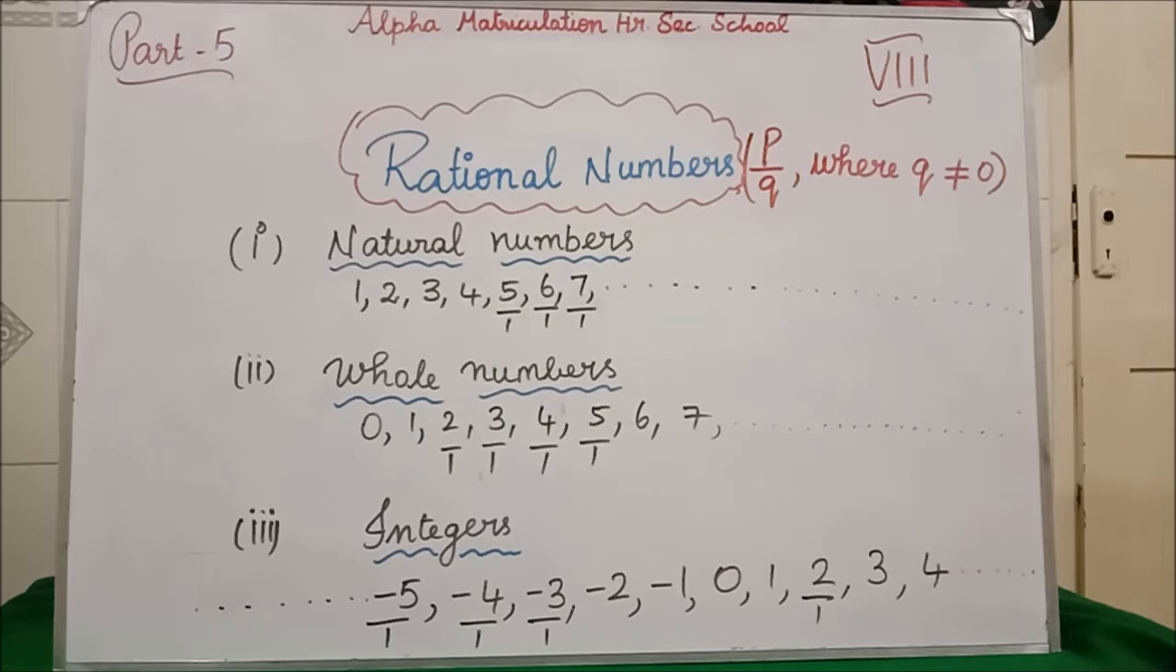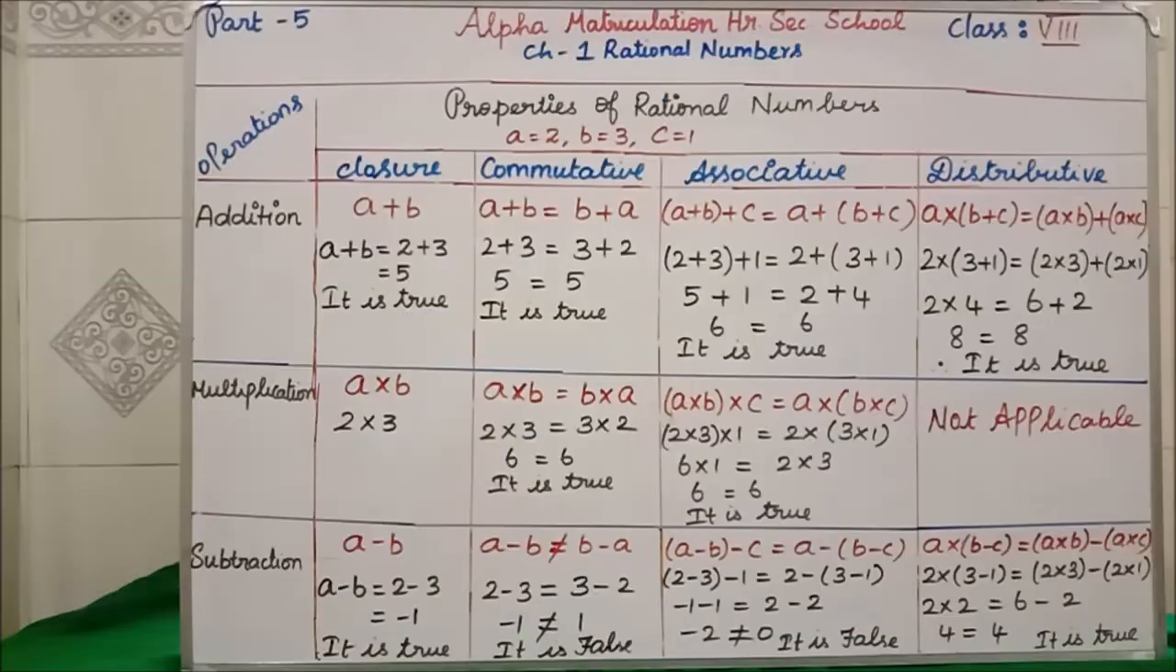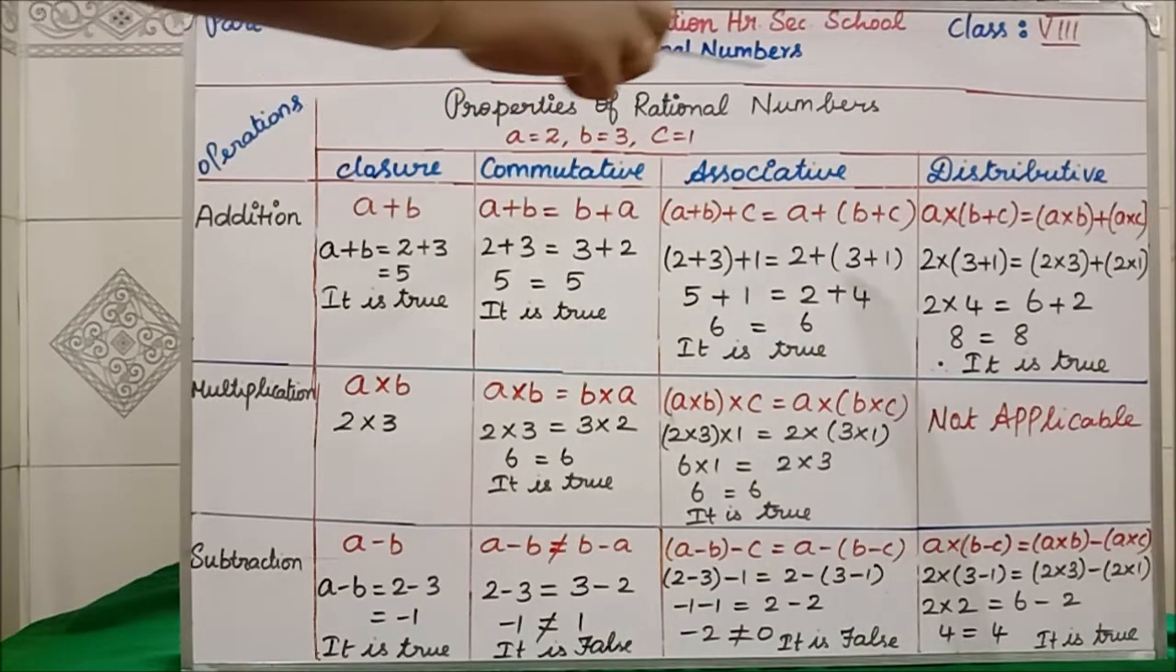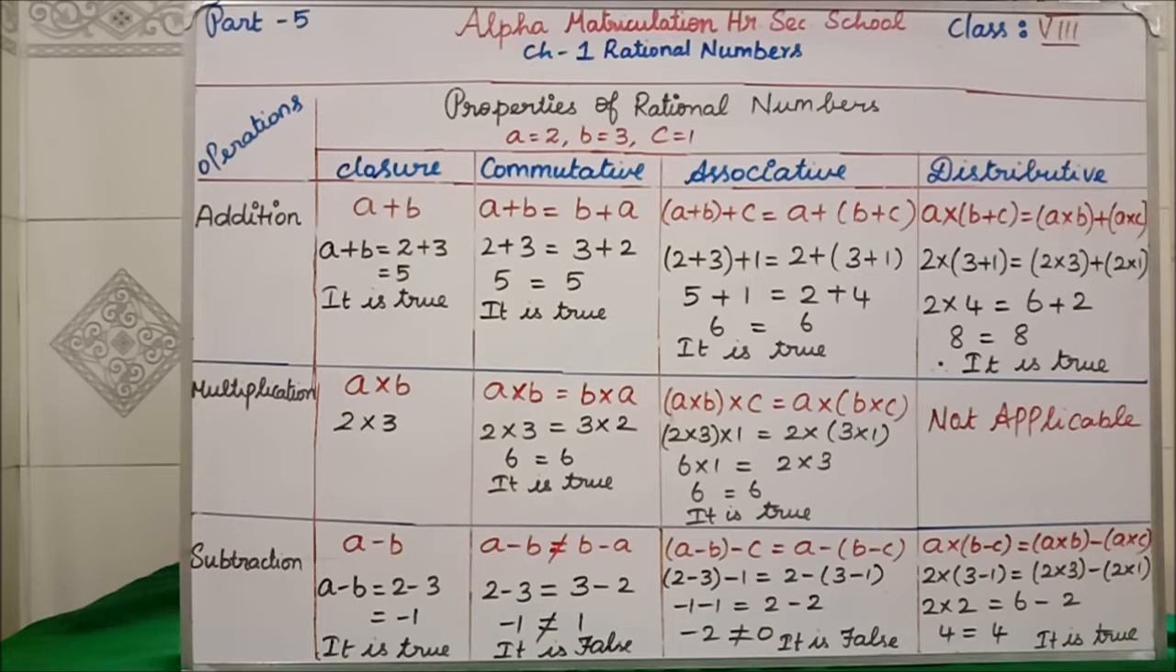Now we will see the properties of rational numbers. Students, in part 5 video we are going to see properties of rational numbers. So far we have seen what a rational number is, isn't it? All the natural numbers are rational numbers. All the whole numbers are rational numbers. All the integers are rational numbers, isn't it? We have seen that. Now we will enter into the properties of rational numbers.